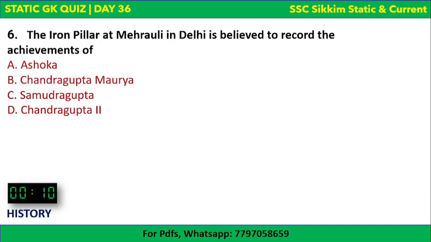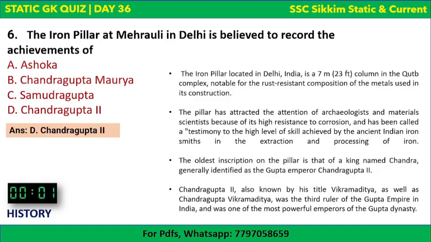Next question. The iron pillar at Mehrauli in Delhi is believed to record the achievements of which of these kings or which of these rulers? The options are there, and your time begins now. Ashoka, Chandragupta Maurya, Samudra or Chandragupta II? The time is over. The correct answer to this question is Chandragupta II. Chandragupta II was the king of Gupta dynasty.